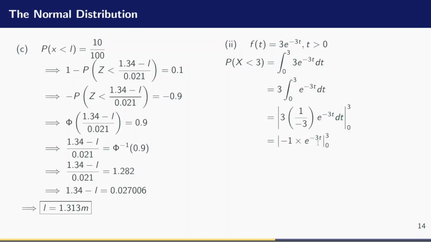So I just have now to plug in the limit. When I plug in the upper limit, I have negative e raised to the power negative 3 times 3, which gives -9.